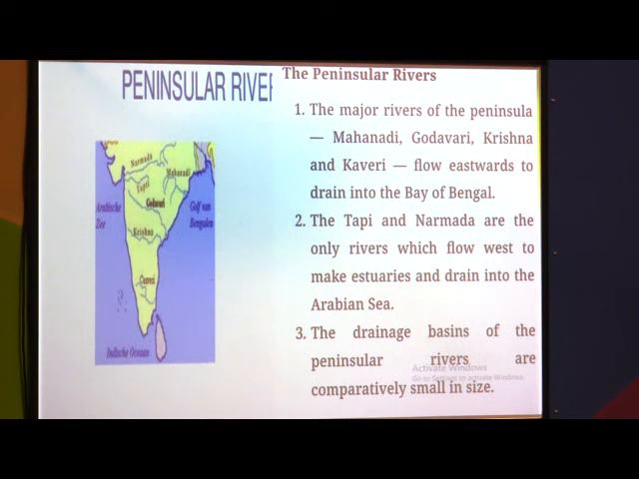So the major Peninsula rivers, see, eastern flowing and western flowing. Narmada and Tapi, they both are flowing in the western direction, so that's why they are western rivers, and Godavari, Krishna, Kaveri and Mahanadi are flowing in the eastern direction. That's why they are called eastern rivers. So these peninsula rivers, Godavari, Mahanadi, Krishna and Kaveri, flow eastward and drain into the Bay of Bengal, and Tapi and Narmada flow in the western direction, and they form estuaries. And the drainage basins of Peninsula rivers are comparatively small in size.